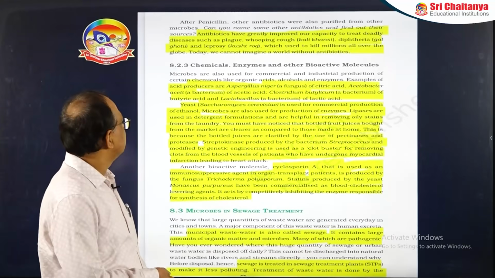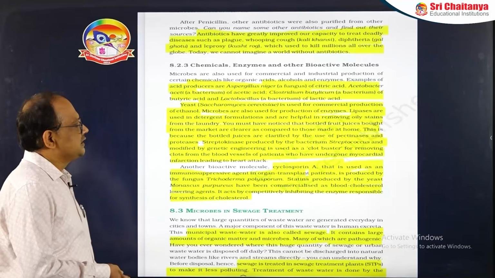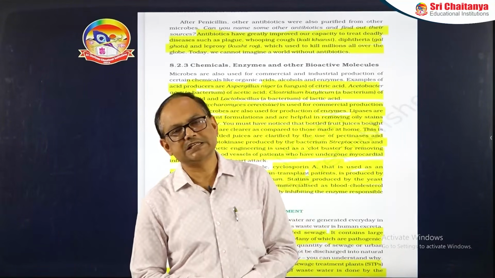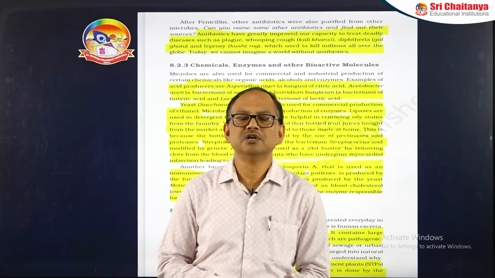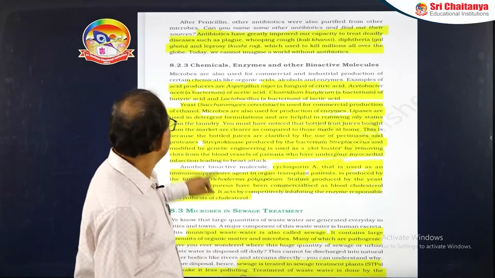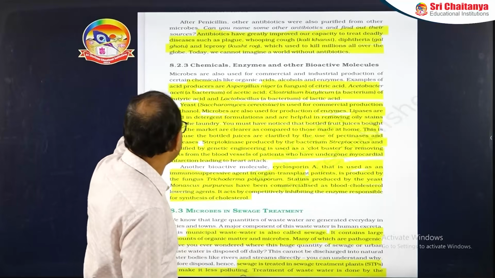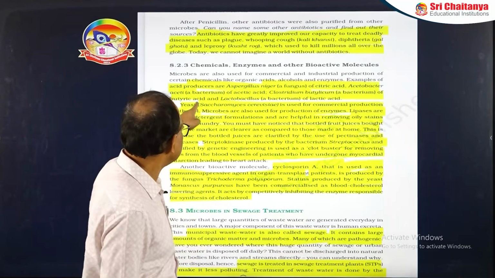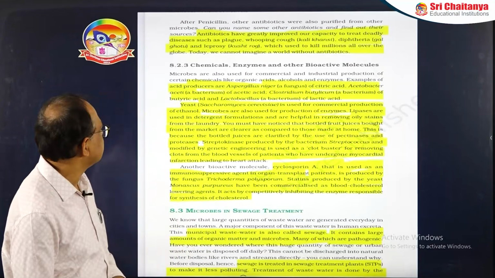Now the next is chemicals, enzymes and other bioactive molecules. You know that microbes are used to get different types of chemicals, we are obtaining enzymes, and also different types of bioactive molecules which are useful to cure different diseases. You can see Aspergillus niger is the source of citric acid, Acetobacter aceti a source of acetic acid, Clostridium botulinum a source of butyric acid, and Lactobacillus a source of lactic acid.